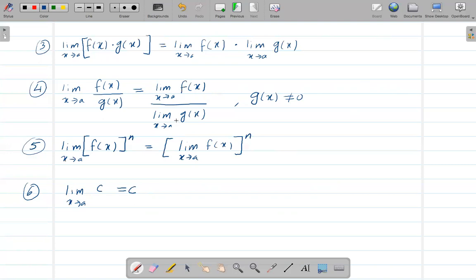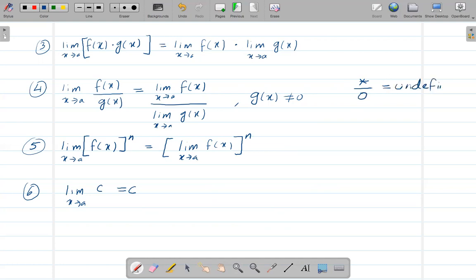But here we have to make sure that this limit on the denominator is not 0. The reason for that is if we divide any number, doesn't matter which number, by 0, it's always undefined, right? Anything on the top, divided by 0, is undefined.